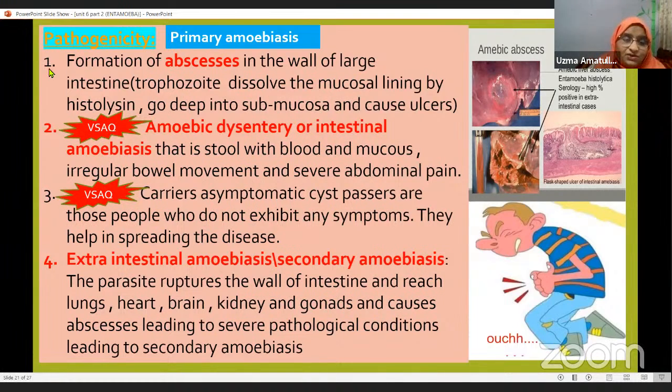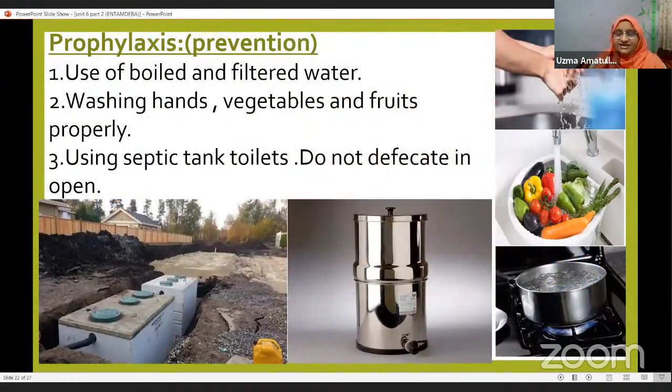So here these are the pathogenicity, meaning the disease causing effects of the particular organism. What is it? Entamoeba histolytica. Now, what are the prophylaxis? Prophylaxis means the preventive measures. Suppose a person is suffering with a disease, then he will go for treatment. Treatment is after getting the disease. They will take medicine, and that is the treatment. But prophylaxis means prevention. We are taking some steps so that we do not get that disease. So those measures are called prophylaxis.